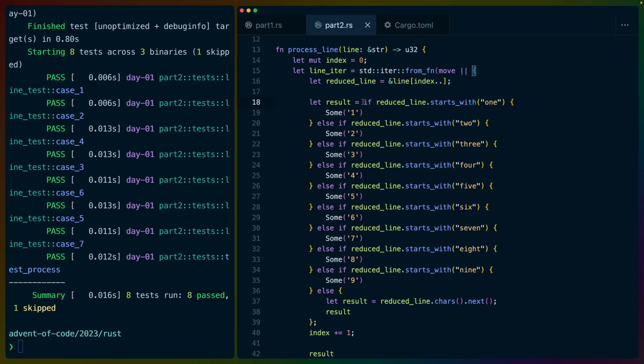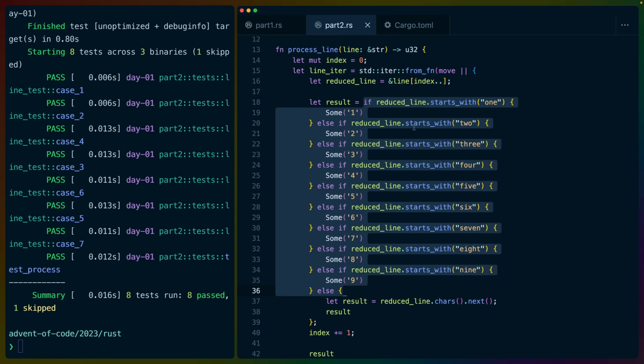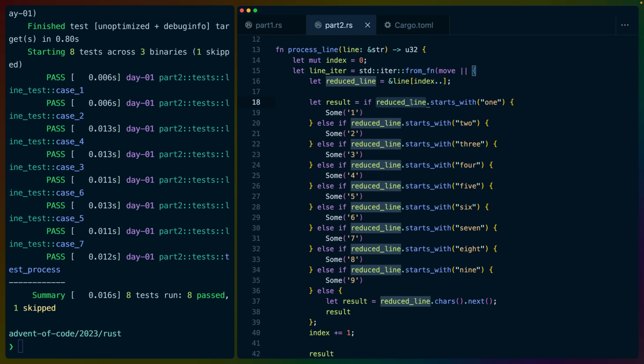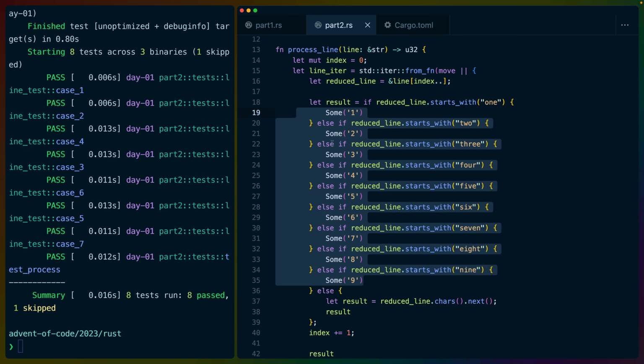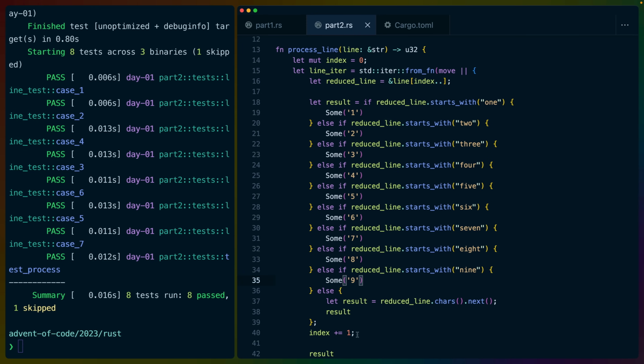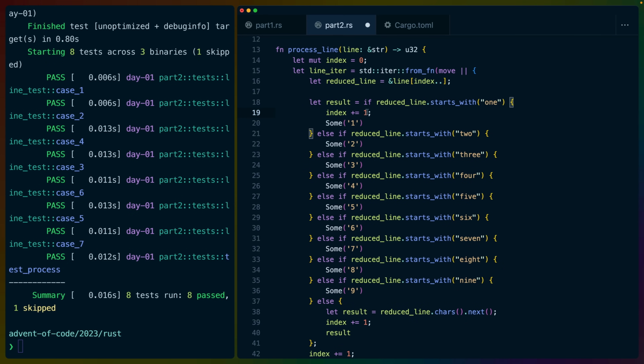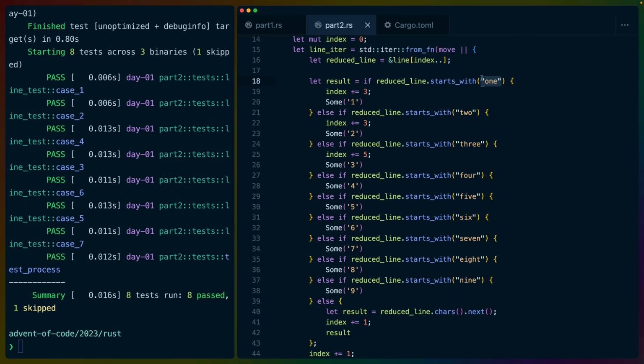And then we have this really ugly multi-if else that I would love to find a way to clean up, but for now it works. If reduced line, which is that string slice, starts with 1, 2, 3, 4, 5, 6, 7, 8, or 9, then we return that character. And we can actually ignore the index, I figured out. But to have a true result here, what we would actually need to do, if it mattered, which it doesn't for this example, is for each of these plus equal, let's say 3 for 1, and so on.